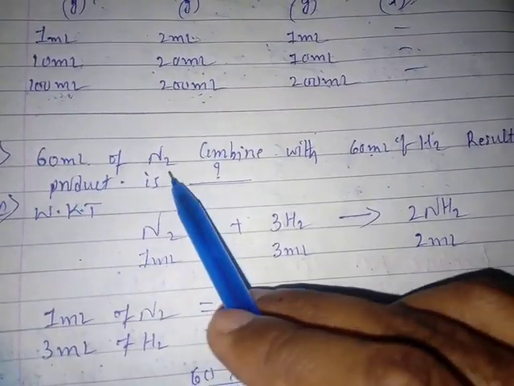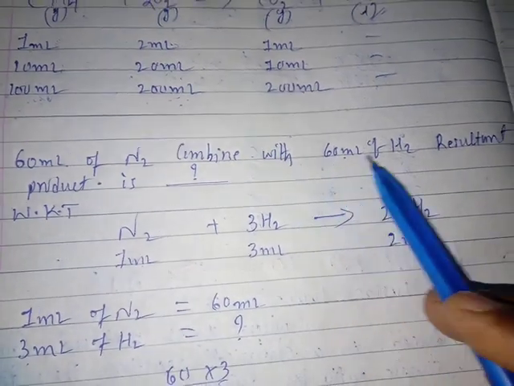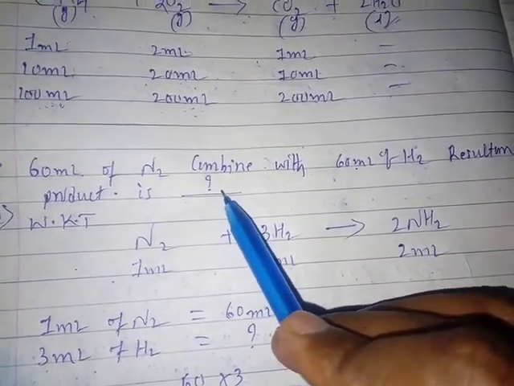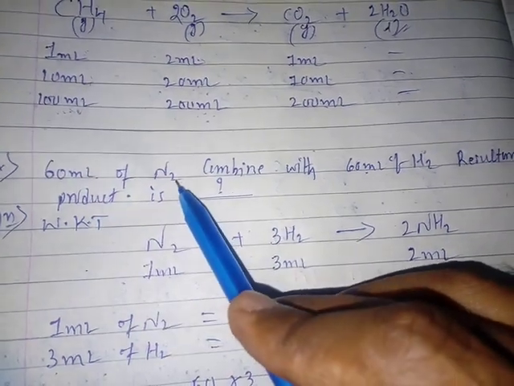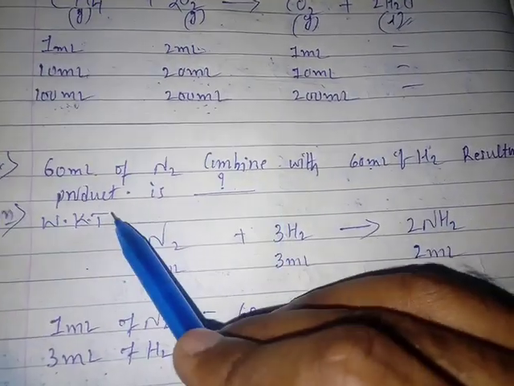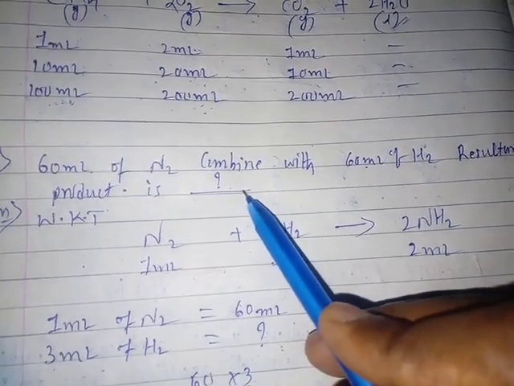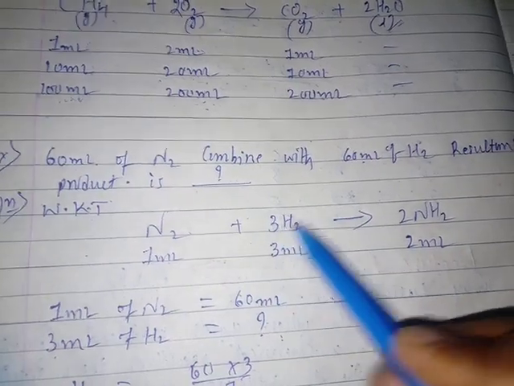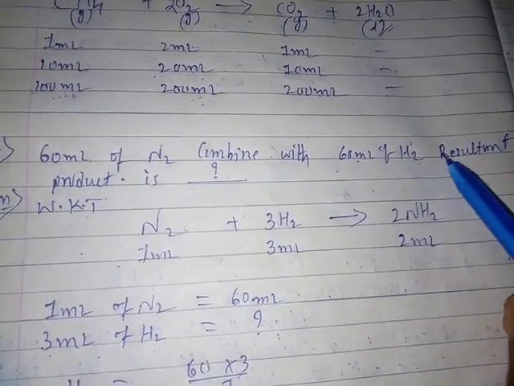60 ml of nitrogen combined with 60 ml of hydrogen. The resultant product is a question mark. So let's see. We know that nitrogen and hydrogen combine to form ammonia. The resultant product is ammonia.